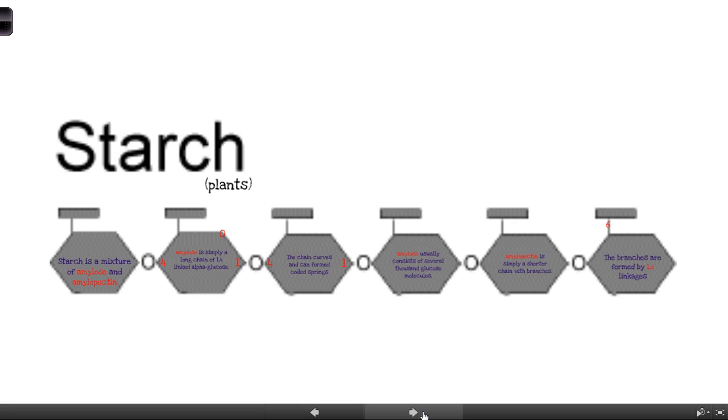Firstly, starch. Now I've put in brackets there, plants. Starch is basically a way for plants to store their sugars. So starch is really only found in plants.